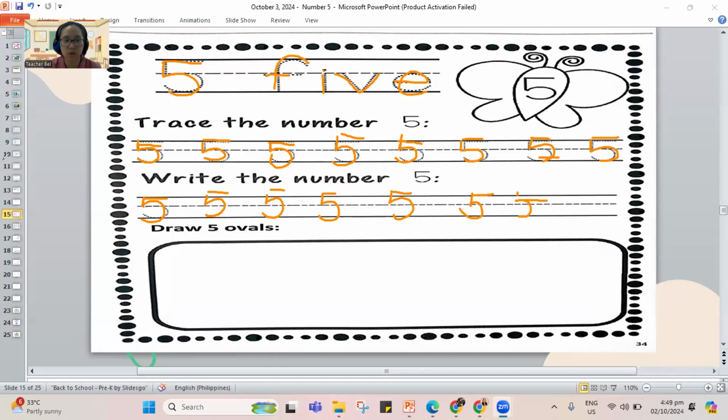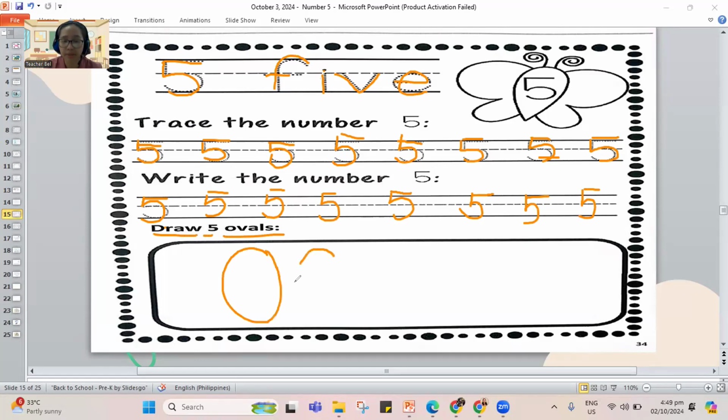Let me erase this one. Okay, so this is how you make your number 5. We already have the 5s for tracing and writing. Now, what does the instruction say? Draw 5 ovals. It's easy to make ovals. It's like the longer square. So let's draw 5 of them around and then you go up.